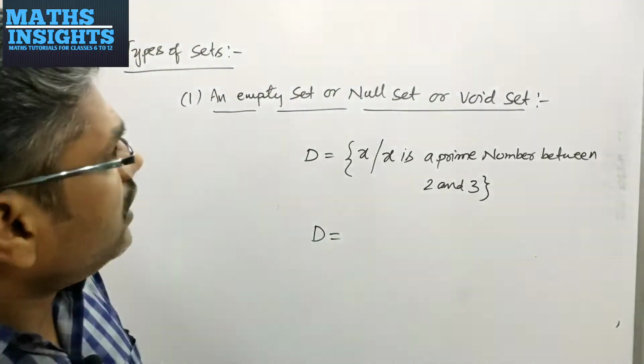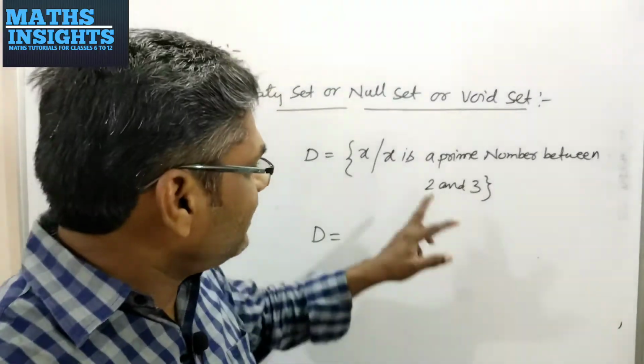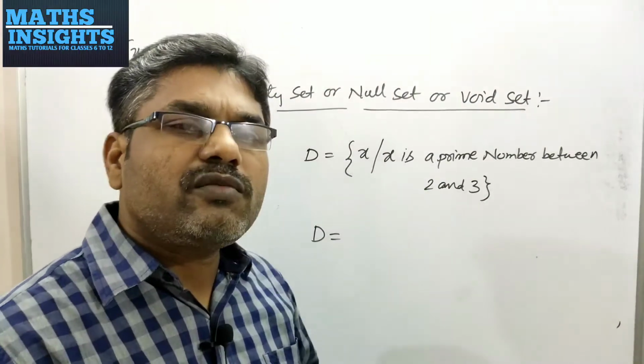So you have to understand what is a prime number. Then can you find any prime number between 2 and 3?